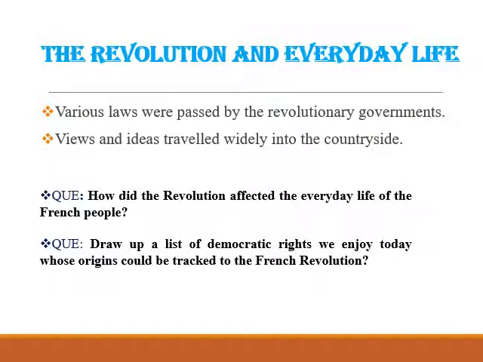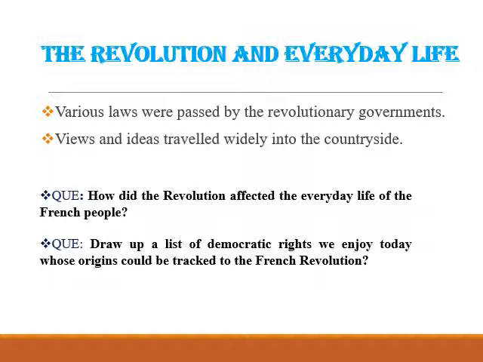Then the next point, the revolution and everyday life. After 1789, many changes took place in France, that means in the life of women, men and children in France. One important law that came into effect after the storming of the Bastille in the summer of 1789 was the abolition of censorship.